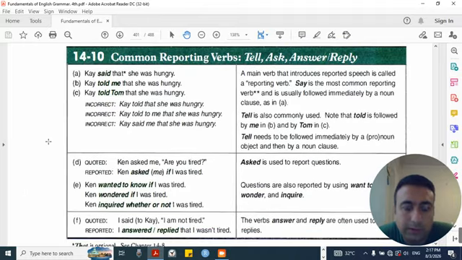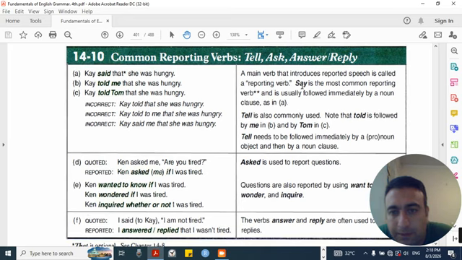14.10. Common reporting verbs: tell, ask, answer, reply. A. Kay said that she was hungry. B. Kay told me that she was hungry. C. Kay told Tom that she was hungry. Incorrect: Kay told that she was hungry. Incorrect: Kay said me that she was hungry.